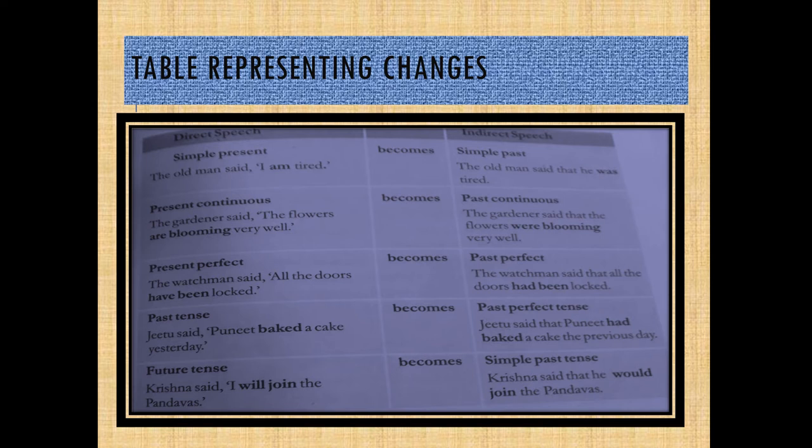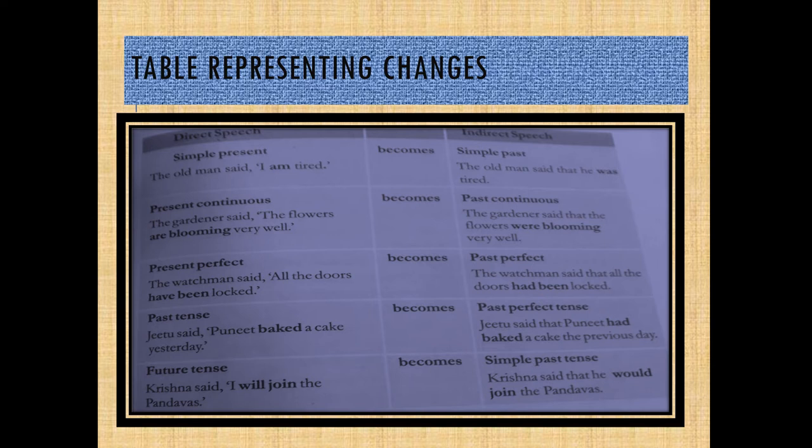So, this sentence is in present continuous tense, and now it will change into past continuous tense when it goes to indirect speech. Right? So, the sentence would be, the gardener said that the flowers were blooming very well. I hope it is clear to you. Present continuous tense changes into past continuous tense. Clear? Let's see the next one.